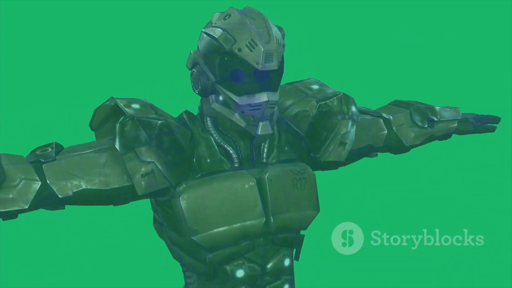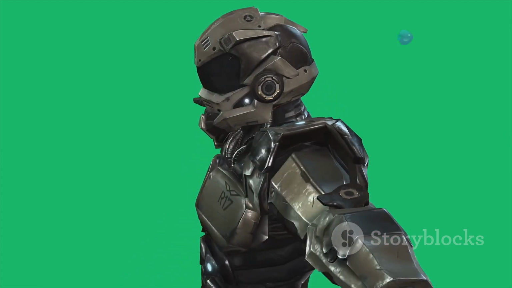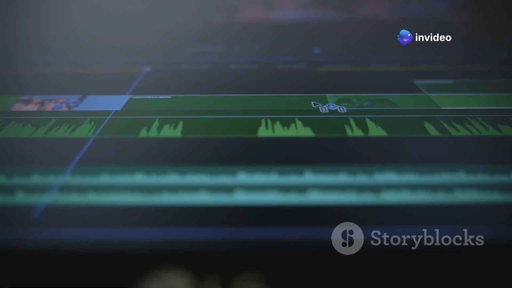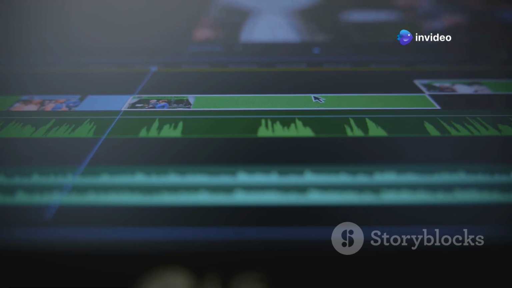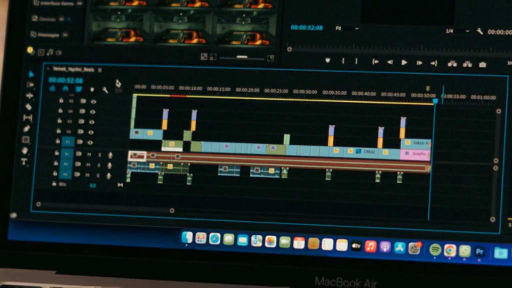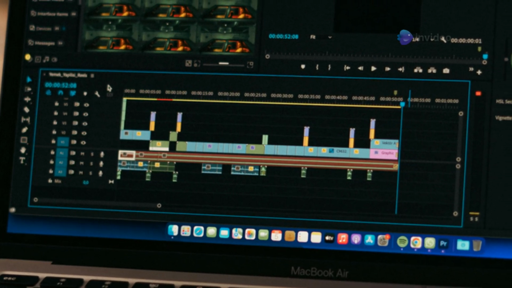Interpolation, the process of calculating the in-between frames between keyframes, ensures smooth and natural movement. The software analyzes the values set at each keyframe and creates intermediary frames, filling the gaps and breathing fluidity into the animation. The timeline, a visual representation of the animation sequence, provides a comprehensive overview of the entire animation. Keyframes are placed and adjusted on the timeline, allowing animators to fine-tune the timing and pacing of their animations.